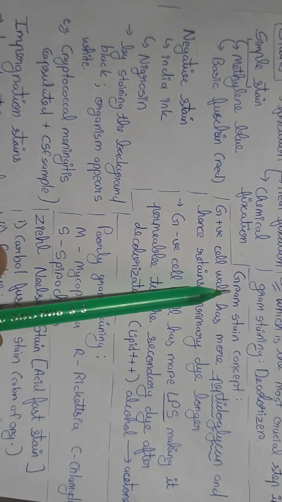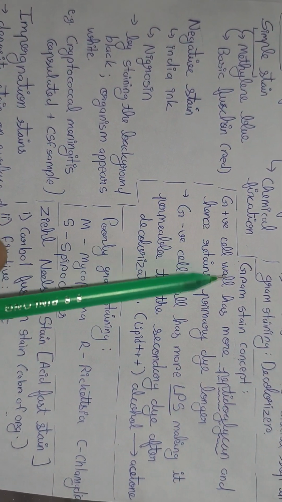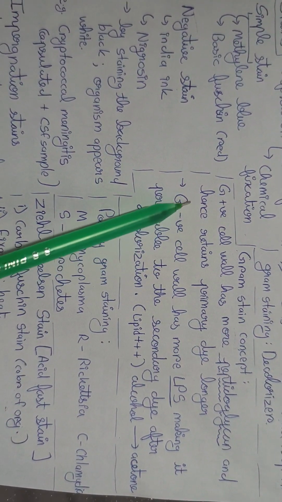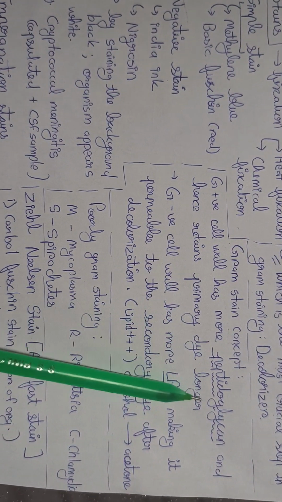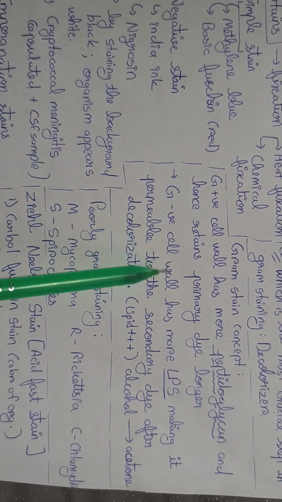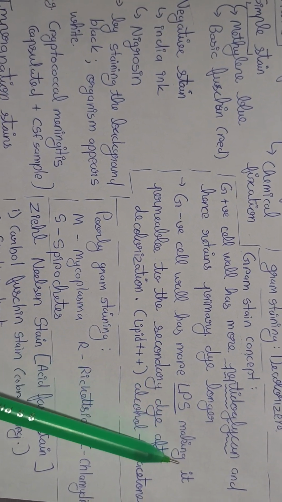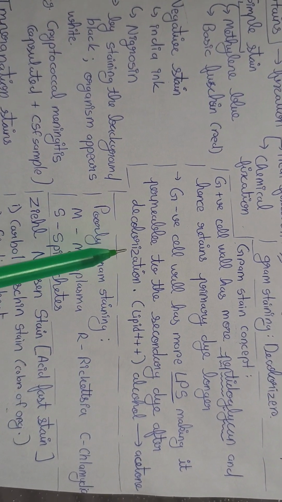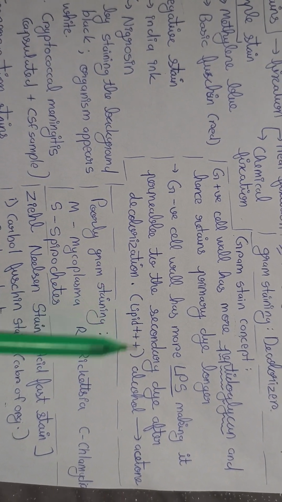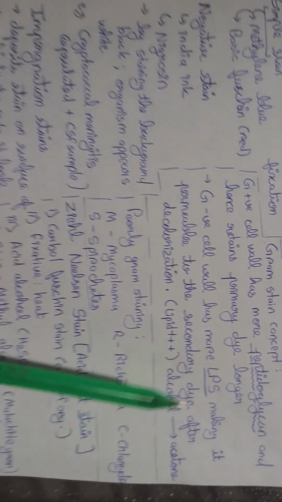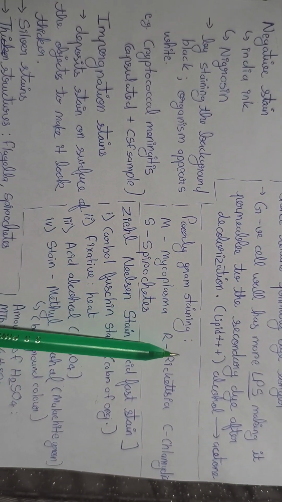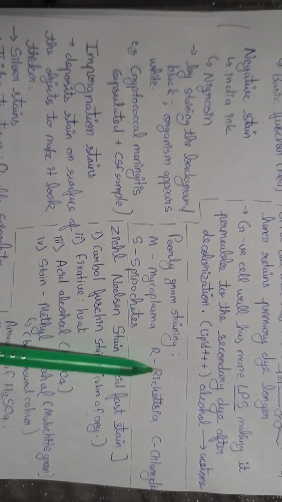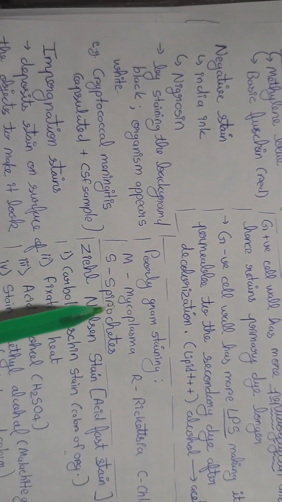So, what is the concept behind gram staining? Gram positive cell wall has a thicker layer of peptidoglycan which retains the primary stain longer, whereas the gram negative cell wall has more lipopolysaccharides and lipid, making it permeable to the decolorizer, so the alcohol or acetone washes out the primary stain and it takes up the secondary dye. Poorly gram staining organisms can be remembered by the mnemonic MARSIS: Mycoplasma, Rickettsia, Chlamydia, and Spirochetes.